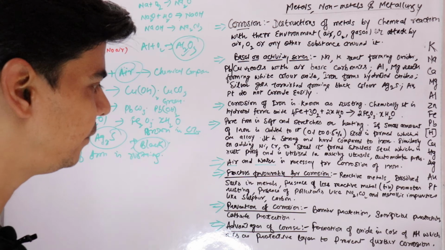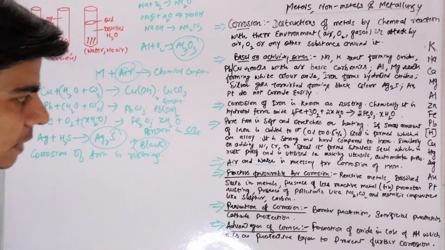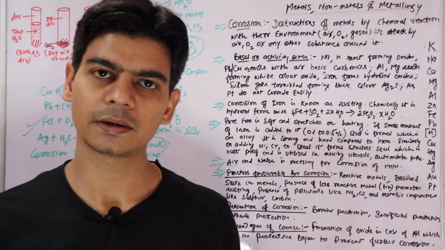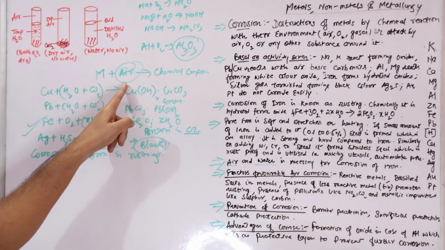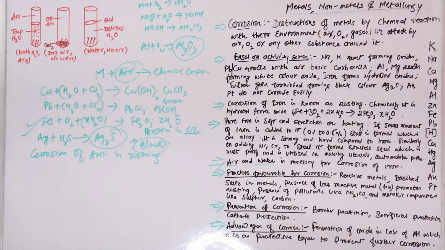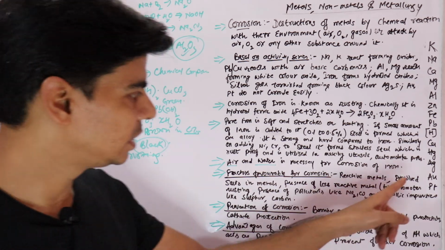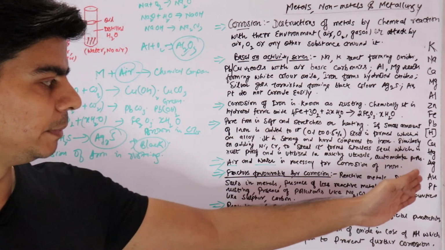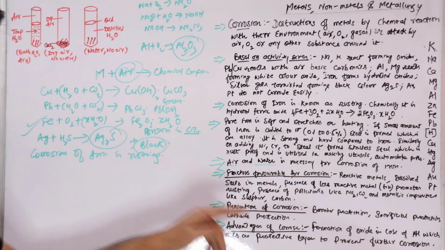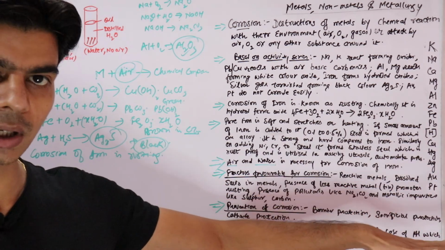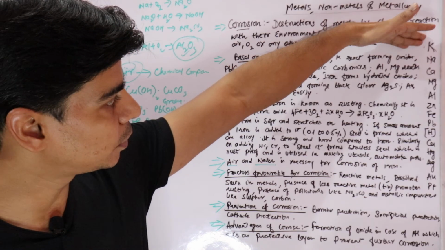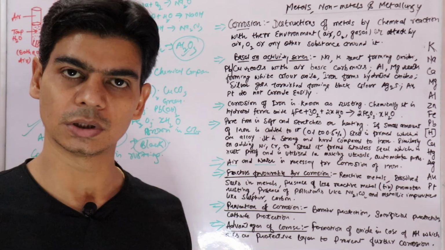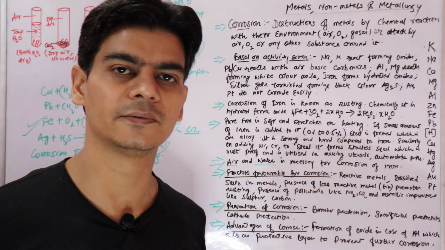Now, what are the factors that favor corrosion of metals? First, reactive metals. If metals are reactive, then they will react with air and form chemical compounds, and corrosion would be promoted. I said in the beginning that gold and platinum do not undergo corrosion because they are not reactive metals, whereas reactive metals like potassium, sodium, calcium, magnesium, aluminium will undergo corrosion in air because they are reactive in nature.